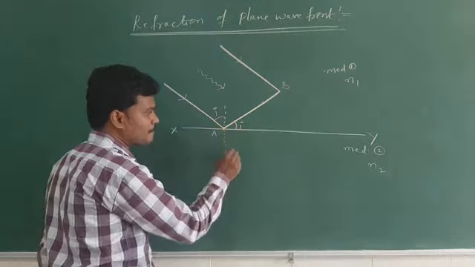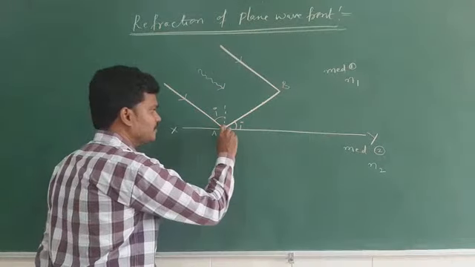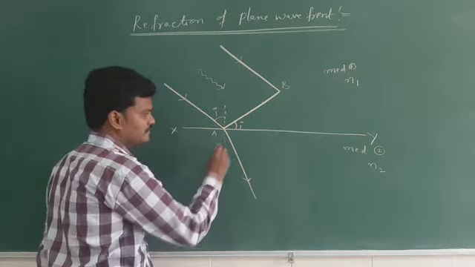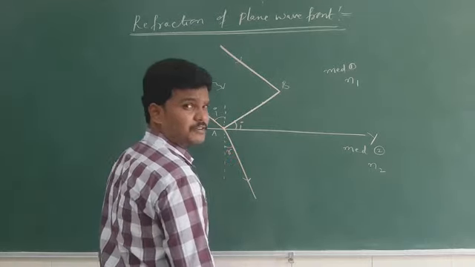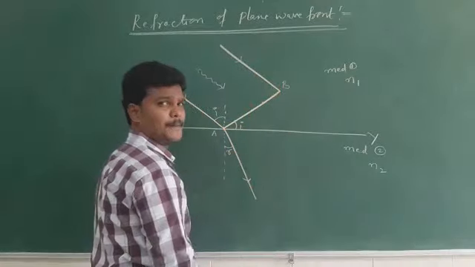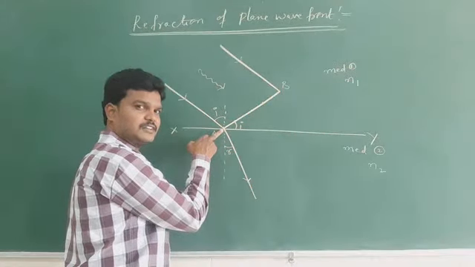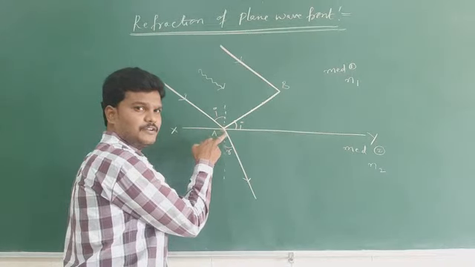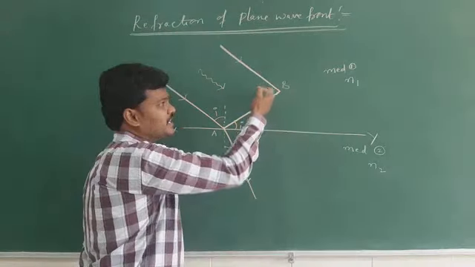Now the first particle at A will strike the surface, so it will undergo refraction. Let us suppose it undergoes refraction with the angle of refraction r. Clear? By that time, where is the particle at B? The particle at A strikes the surface and undergoes refraction. But in this time, where is the particle at B?